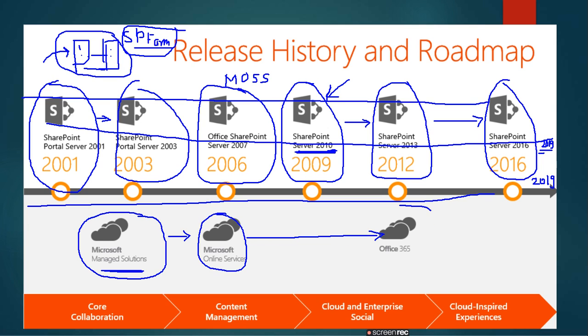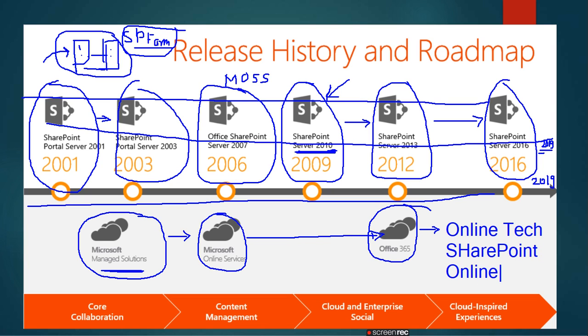That's why they came up with Office 365 as a cloud technology, or in short, we call it online technology.